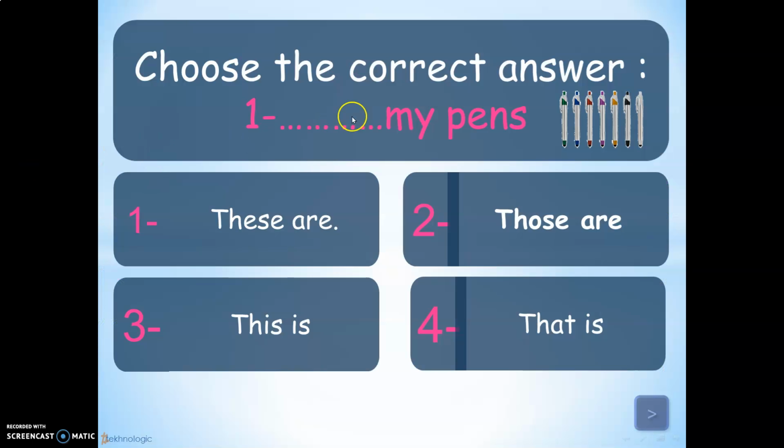Now, let's see. Choose the correct answer. Number 1, my pens. What should we use? We should use either these are or those are. These pens are near to me, so I should use these are.